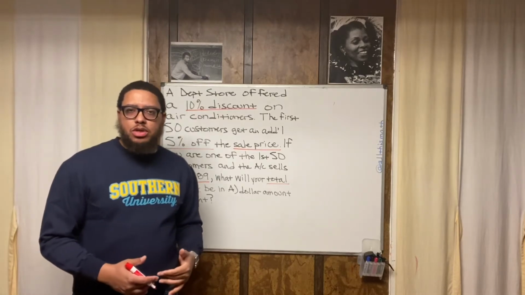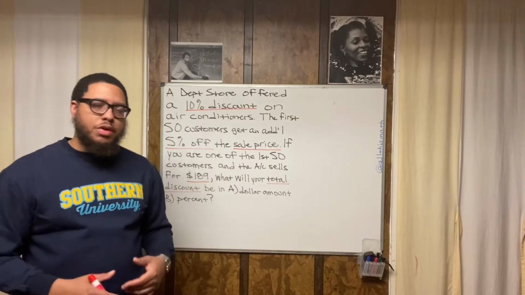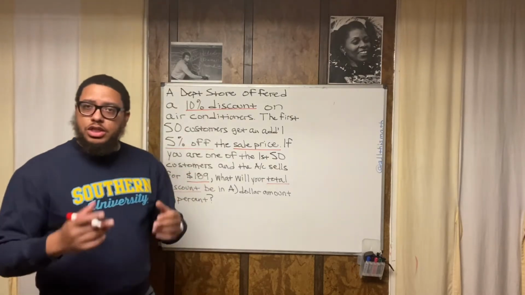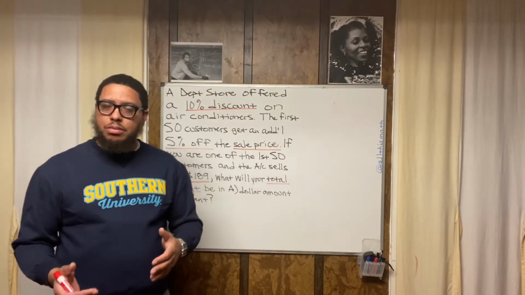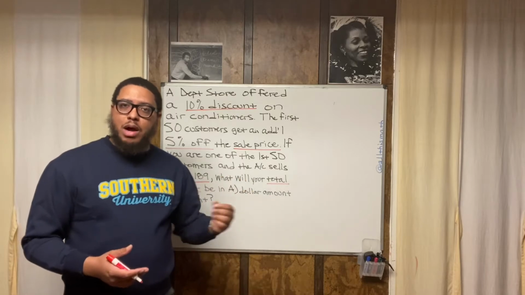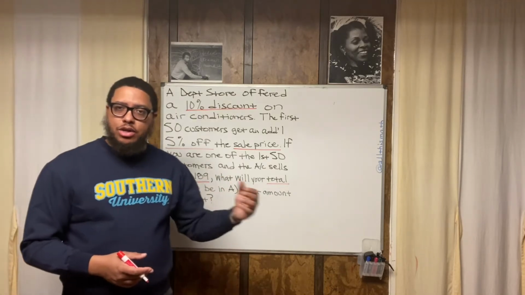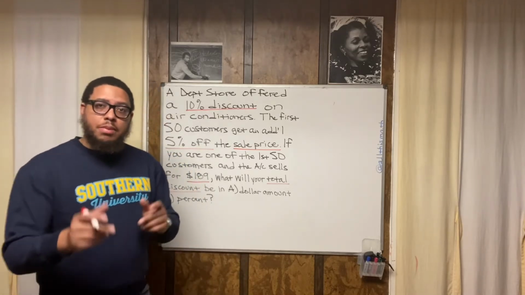Now, a lot of people would tell you, I'm going to do kind of a shortcut. I'm going to introduce you to a shortcut that you may or may not already be familiar with. A lot of people would tell you, okay, find 10% of 189. Change 10% into 0.10, which is 10 divided by 100. Multiply that by 189. You get that dollar amount, then you subtract it from 189. Now you got your new price or your sale price. That's cool. You can do that if you want to. But I'm going to give you the shortcut.